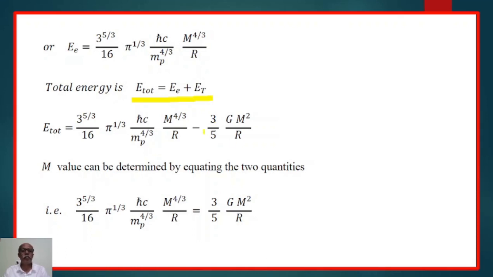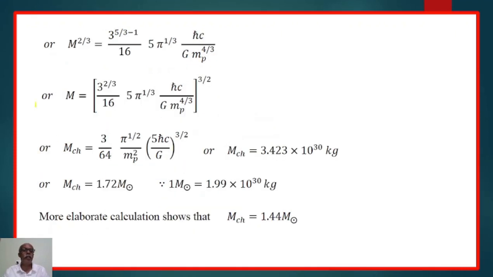Now, the value of M can be evaluated by equating the terms on the right-hand side of the above equation. On equating and simplifying, we get M^(2/3) = 3^(5/3−1)/(16 × 5) × π^(1/3) × ħc/(G mp^(4/3)).